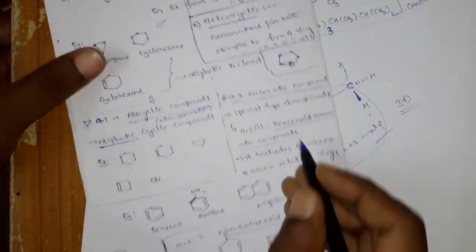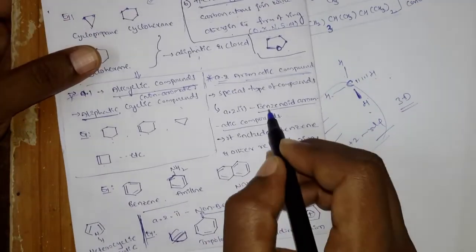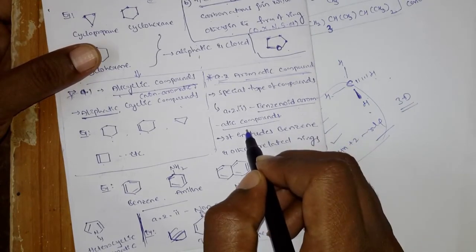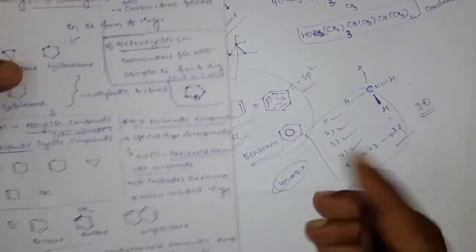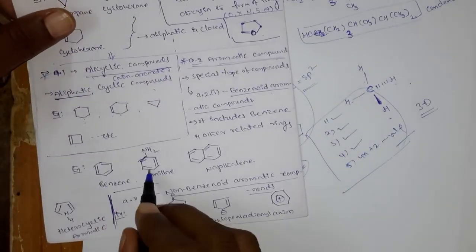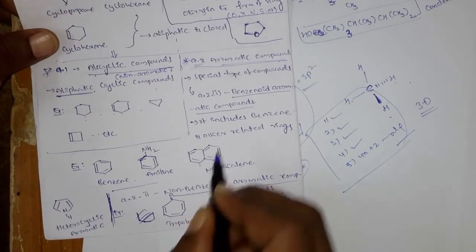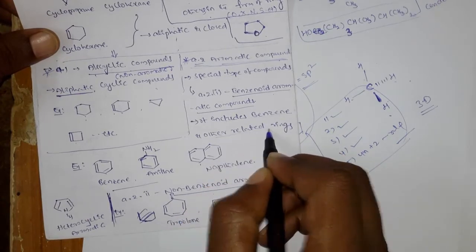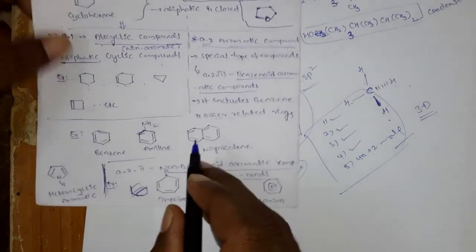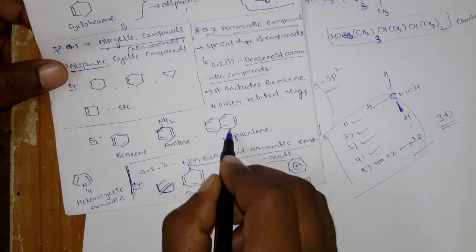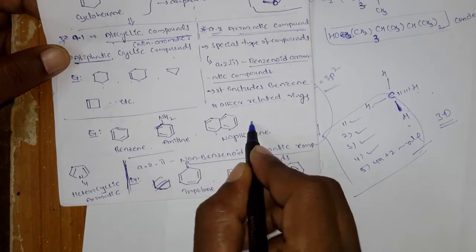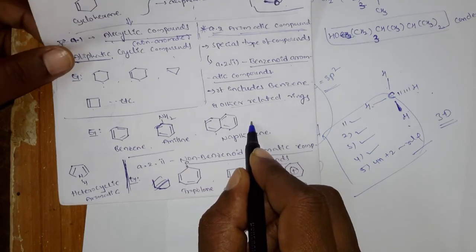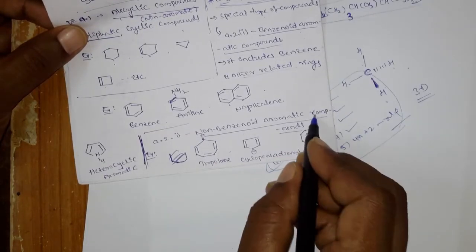Okay, but here in the classification, what you have to remember is that one is a benzenoid and another one is a non-benzenoid. So what is the benzenoid? Whatever compound has the benzene structure, it includes the benzene. Whatever has benzene rings, very similar to the benzene, you can call it a benzenoid aromatic compound. And what are the non-benzenoid aromatic compounds?